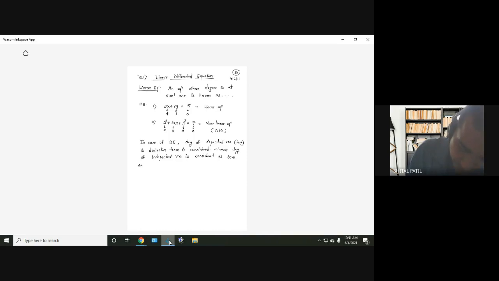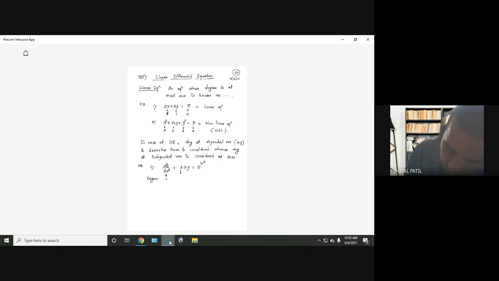For example, d square y divided by dx square plus 3xy equal to e raised to x square. What is the degree? We are finding the degree, not the order. What is the degree of the first term? Degree is the power. We are differentiating y twice, so order is 2, but degree is 1.